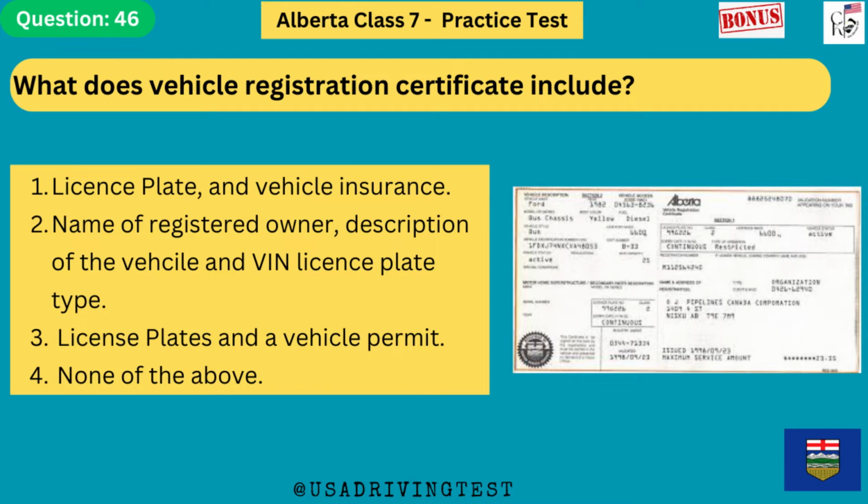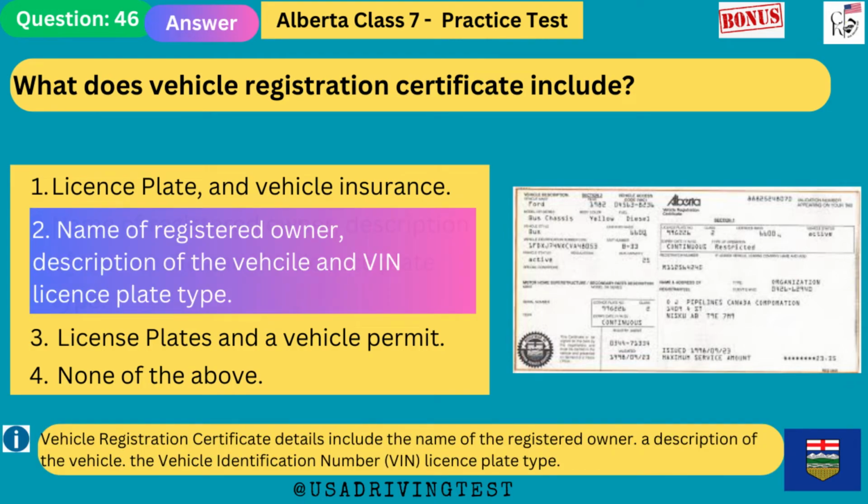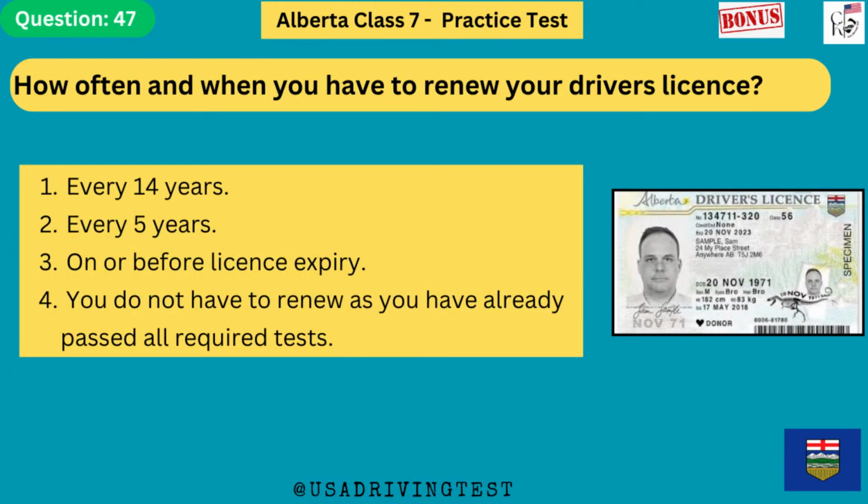2. Name of registered owner, description of the vehicle and VIN license plate type. 3. License plates and a vehicle permit. 4. None of the above. The answer is 2. Name of registered owner, description of the vehicle and VIN license plate type. Vehicle registration certificate details include the name of the registered owner, a description of the vehicle, identification number, VIN, license plate type.